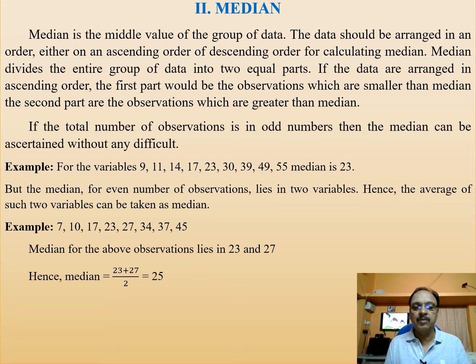In the second example, you find that 8 numbers are given. 8 numbers means when you are dividing, 4 will be in one part, 4 will be in another part. There is no central value there. Thereby here when you are dividing, you can find 23 and 27, and the average of that should be calculated. That is 23 plus 27 divided by 2, that is equal to 25. That is considered to be the median.